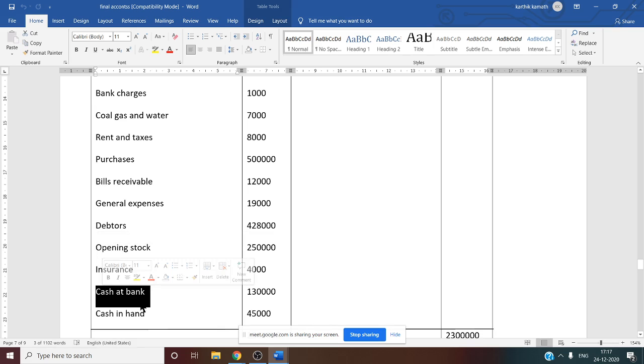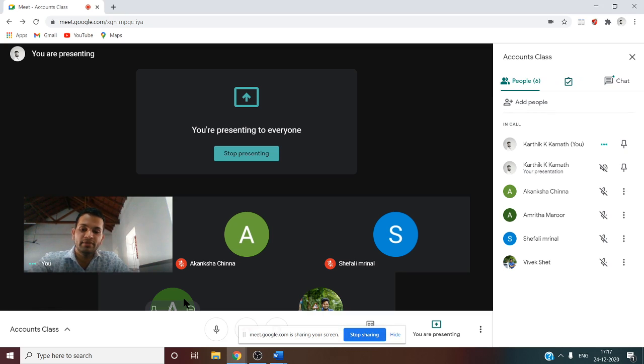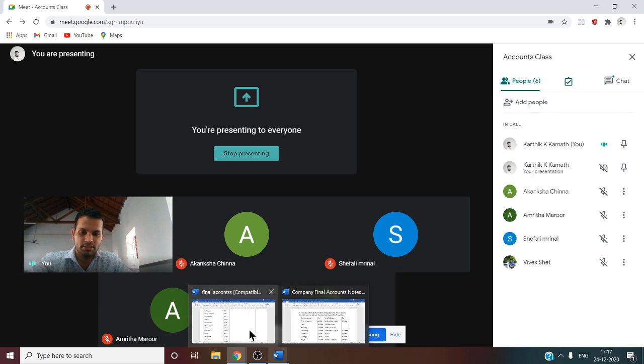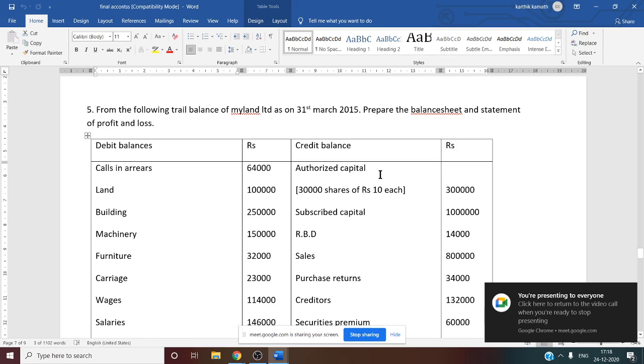Cash at bank. Cash at bank is cash and cash equivalent information. Working note number 19. Cash in hand is also cash and cash equivalent information. Working note number 19. There you have to show the information. Yes. So we have seen now all the debit side information. Now let us see credit side one by one.